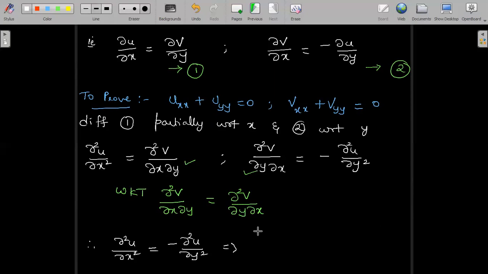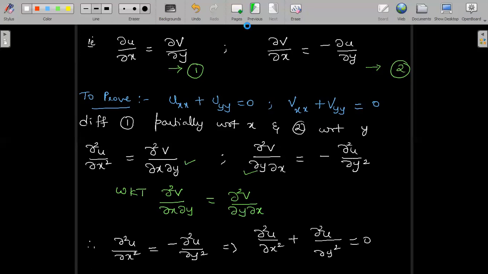And this implies ∂²u/∂x² plus ∂²u/∂y² is equal to 0.